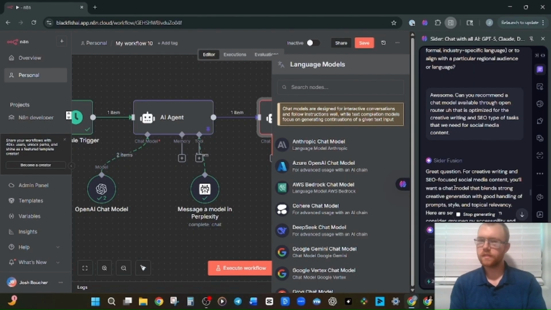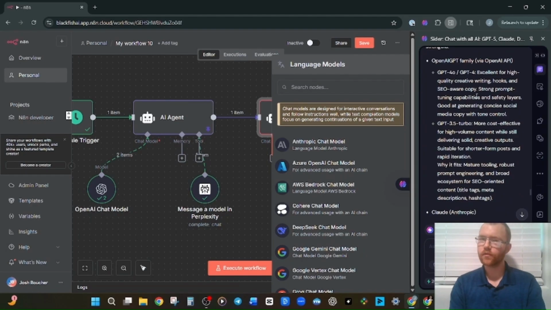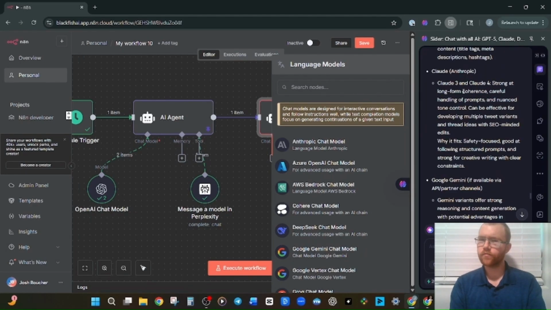Chat model that blends strong creative generation with good handling of prompt style and topical relevancy. GPT-4o, GPT-4. Okay. Claude 3 and 4. Strong at long-form coherence, careful handling of prompts, and nuanced tone control. Can be effective for developing multiple tweet variants and thread ideas with SEO-minded edits.